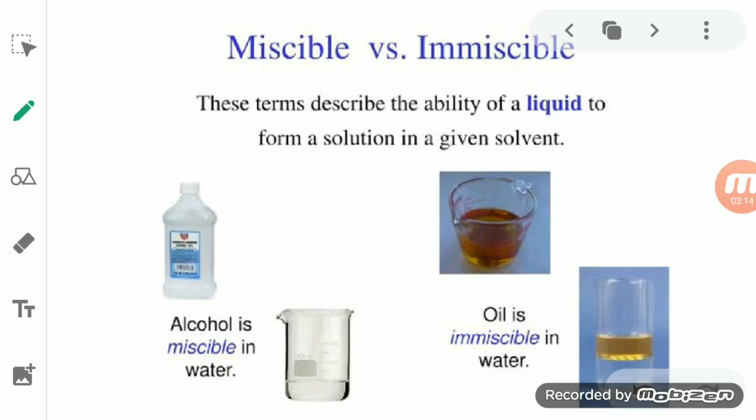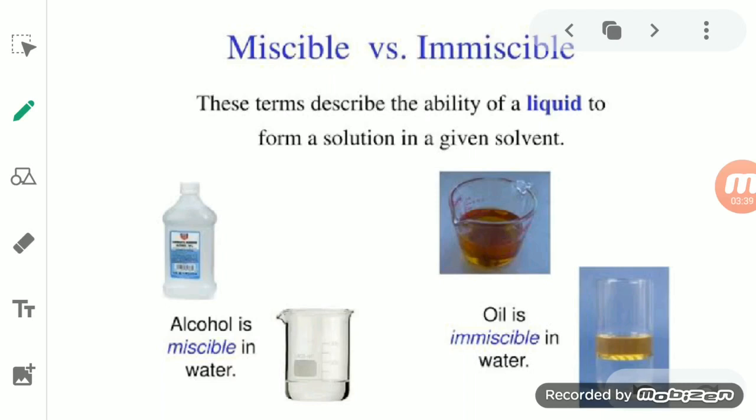It means they cannot be distinguished from each other. They are miscible liquids. Miscible is the term by which we say that one liquid is uniformly mixed in another liquid.